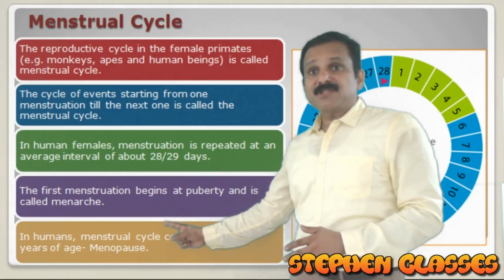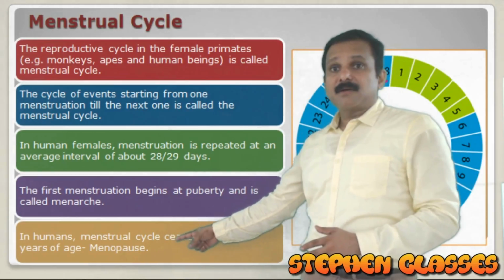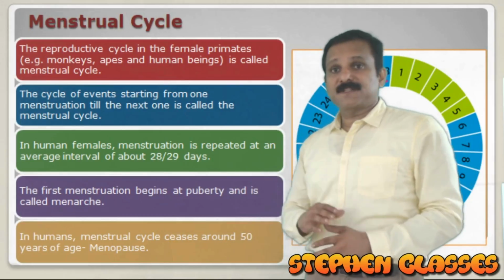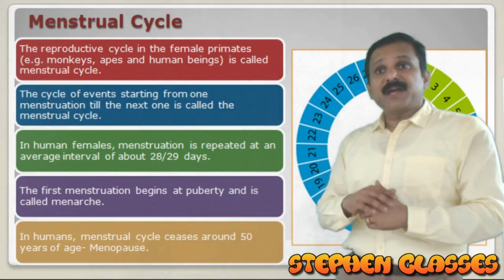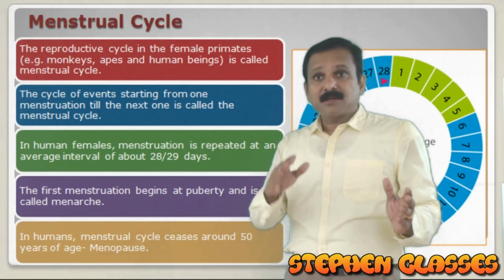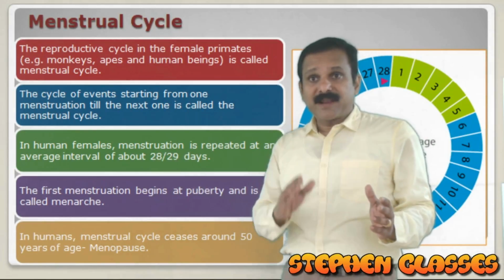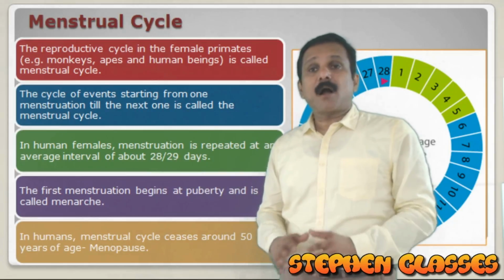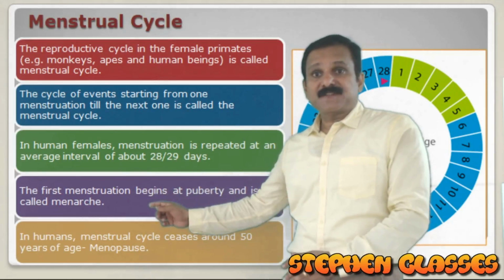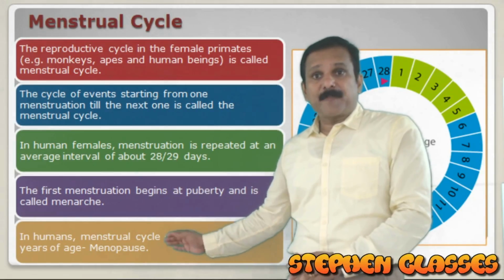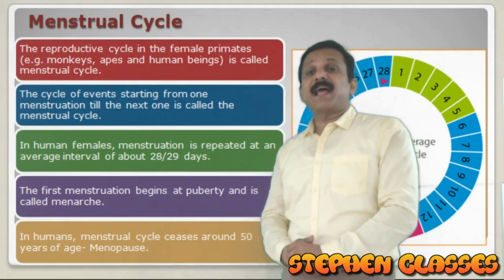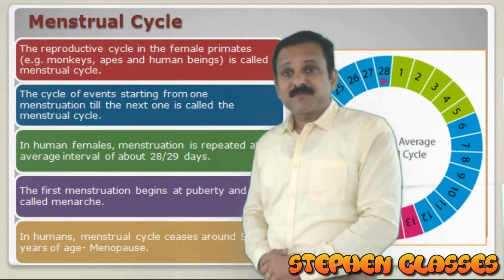The cessation of the menstrual cycle is called menopause. So the reproductive years of a female are in between menarche and menopause. So first menstruation is called menarche, and stoppage of the menstrual cycle is known as menopause.